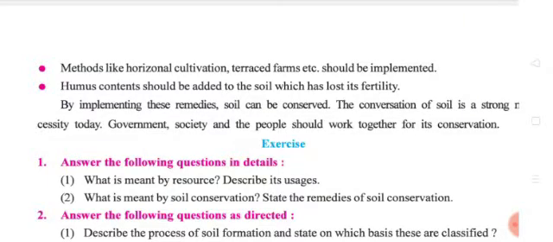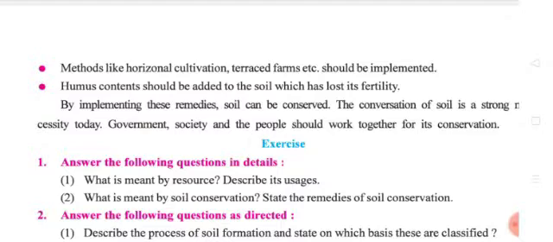That is why we have to put manure or compost in the soil, or use fertilizers. So humus content should be added to the soil which has lost its fertility. When we put this kind of compost or decomposed manure in the soil, fertility will increase. By implementing these remedies, soil can be conserved.